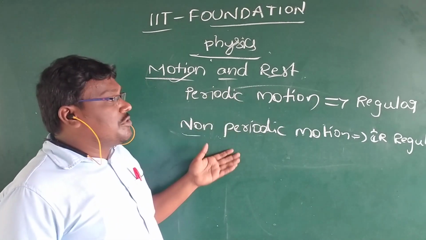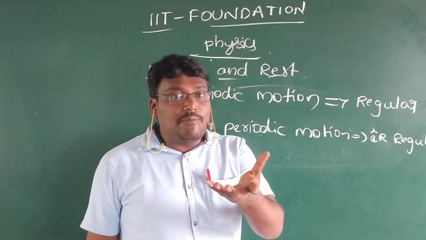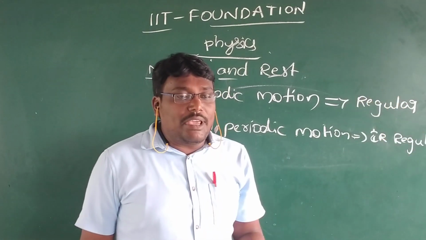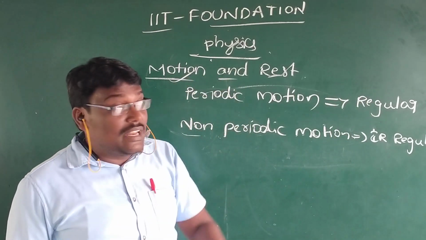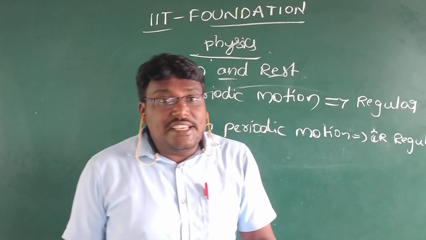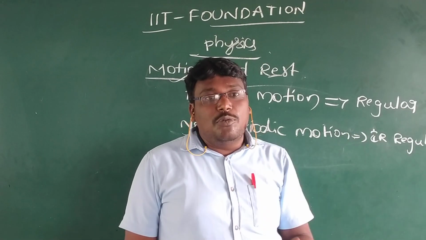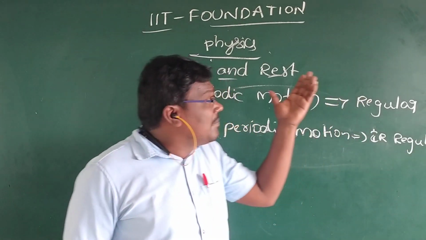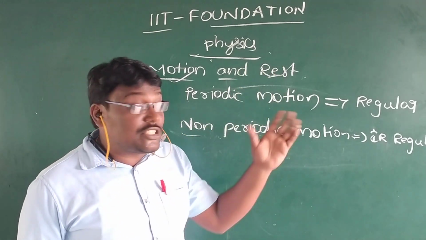We have taken so many examples. Motion means if any body's position changes, for example, a man walking or a vehicle moving. These are examples of motion. And rest: this building is in rest position and the tree is in rest position. Rest means it does not move from one place to another. For example, the blackboard is also in rest position.